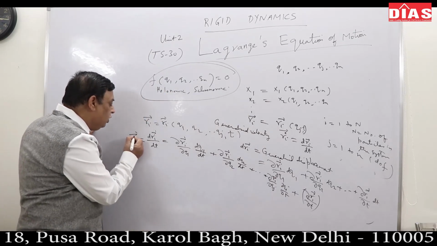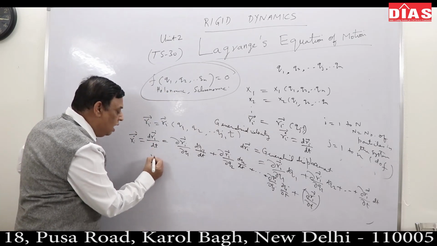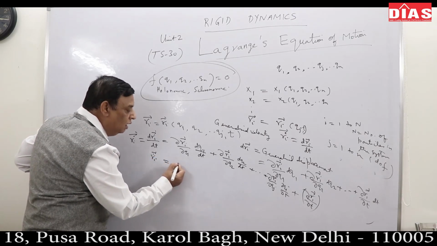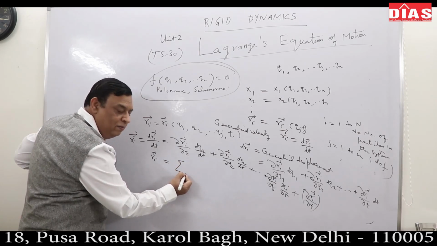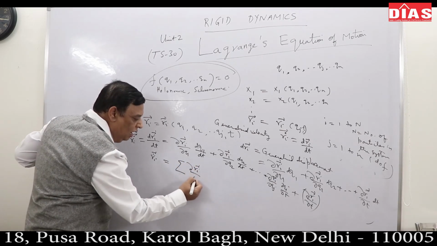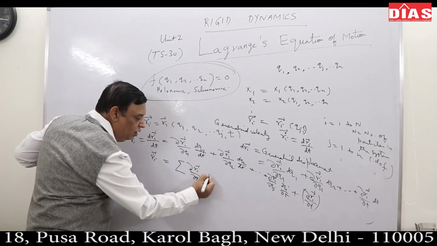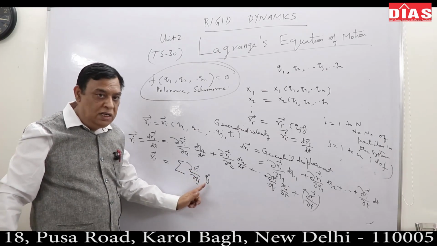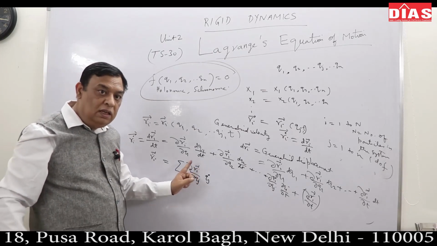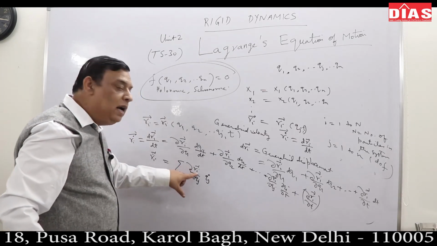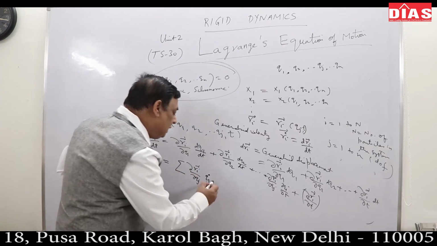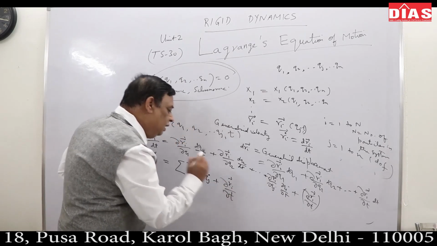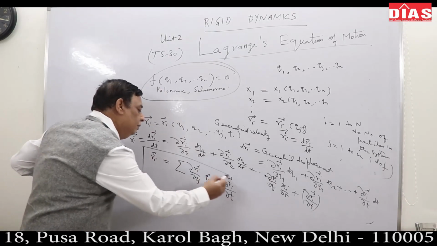Now dri by dt is called ri dot. So this ri dot, the generalized velocity, I can write this way: summation of del ri upon del qj times qj dot. Qj is not a vector quantity. The summation is over all particles, plus del ri upon del t. Correct? That is the generalized velocity.